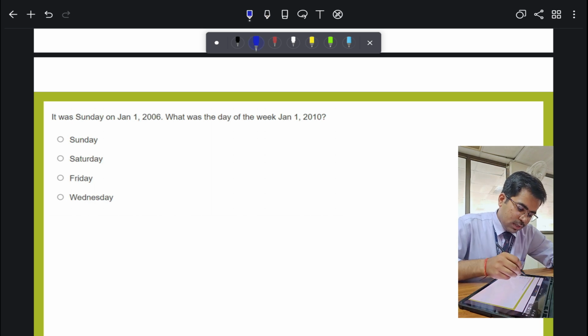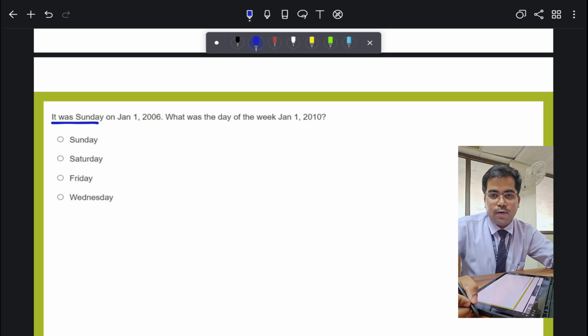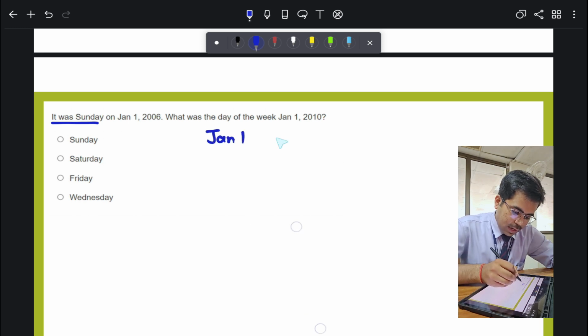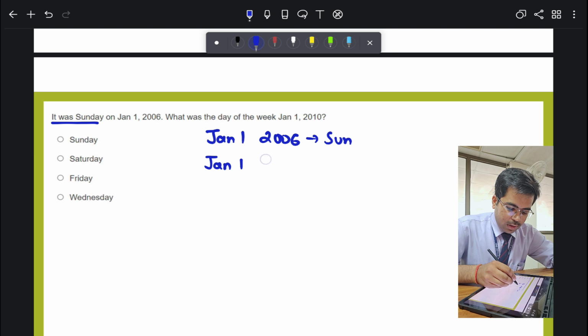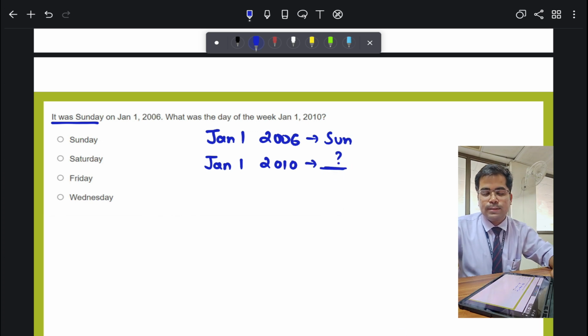Alright. Now this question is saying that it was a Sunday on January 1st, 2006. The question is asking what would be the day on January 1st, 2010. So what should be the approach? If I just start calculating January, February, March, April, May, June, it will be a very tricky part. For that, I just have to have some pre-set knowledge in mind.